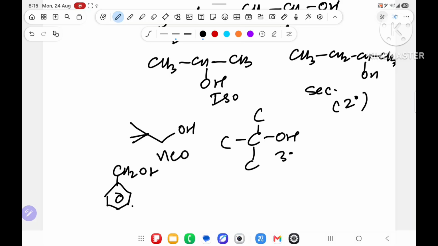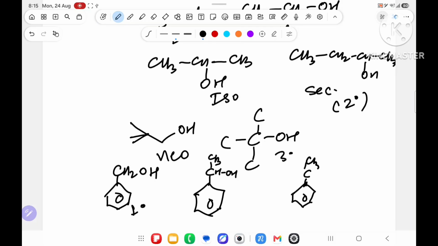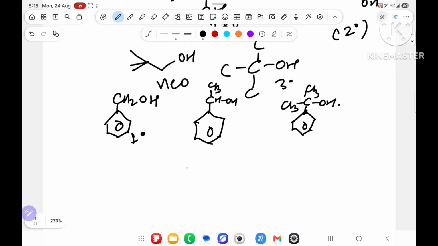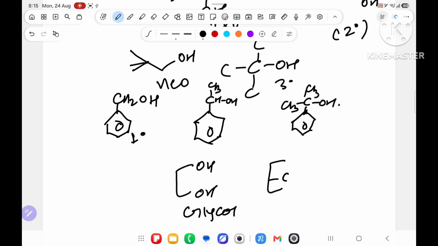After that, you know that whenever I write over here CH2OH, it is known as 1 degree benzylic alcohol. Suppose I write over here CH3CHOH, 2 degree benzylic alcohol. Over here, 3 degree benzylic alcohol. As well as you know that this alcohol is known as glycol and this alcohol is known as glycerol.